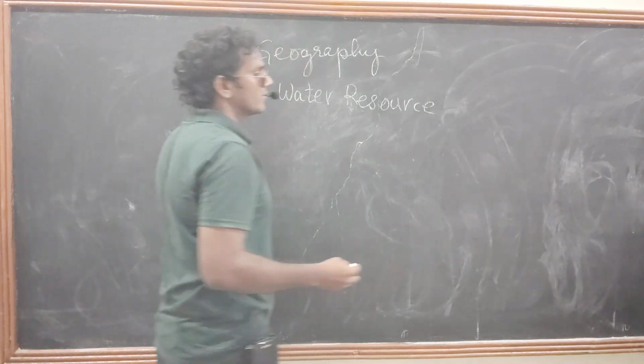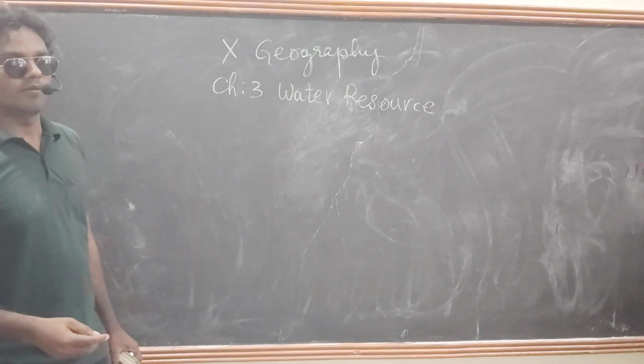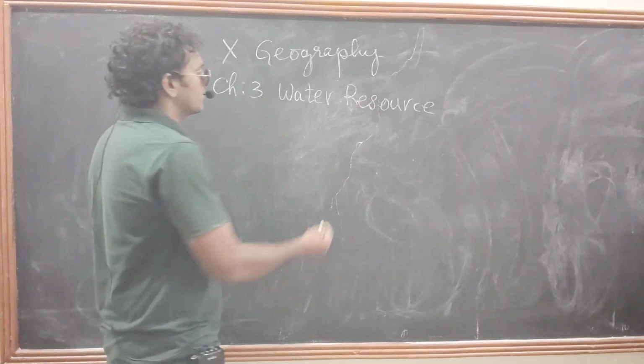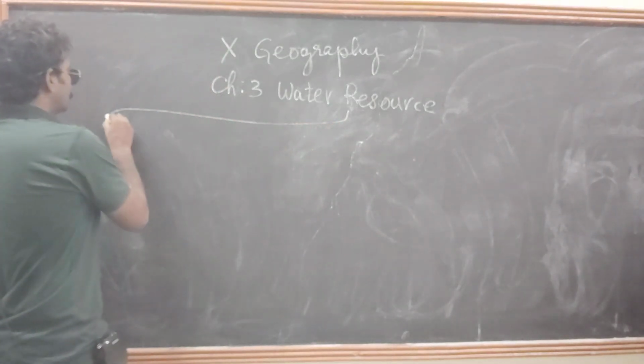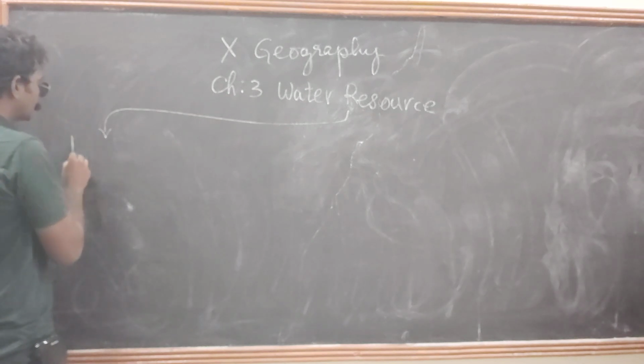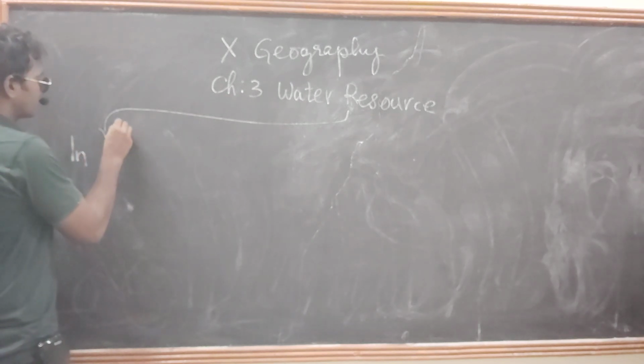In this chapter, we need to discuss three main topics. What are those? Introduction is the first topic.